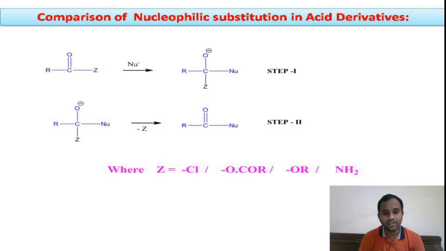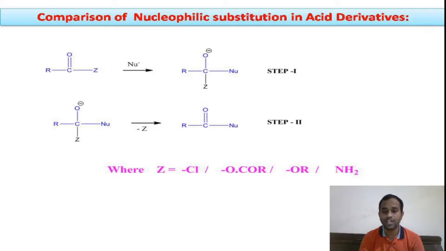If our Z group is a weak base, then it will be easily removed and it will act as a good leaving group, right? If you compare the basicity of these Z groups, that is Cl, OC double bond OR, OR, NH2, here Cl is the weak base.